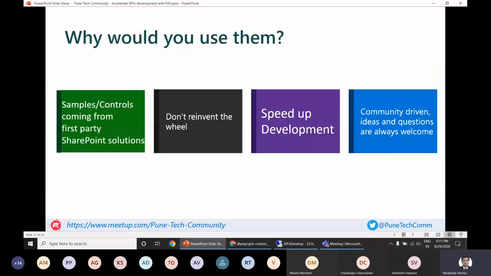Okay, so why should we use all of those samples and controls from PnP or any of the community? The simple answer is that all of those samples and controls are coming from first-party SharePoint solutions. So we don't have to reinvent the wheel, and we already have a few things at hand to work on, by which we'll be able to speed up our development. And then again, this is community driven, where you can post your ideas, questions, and work along with the community.